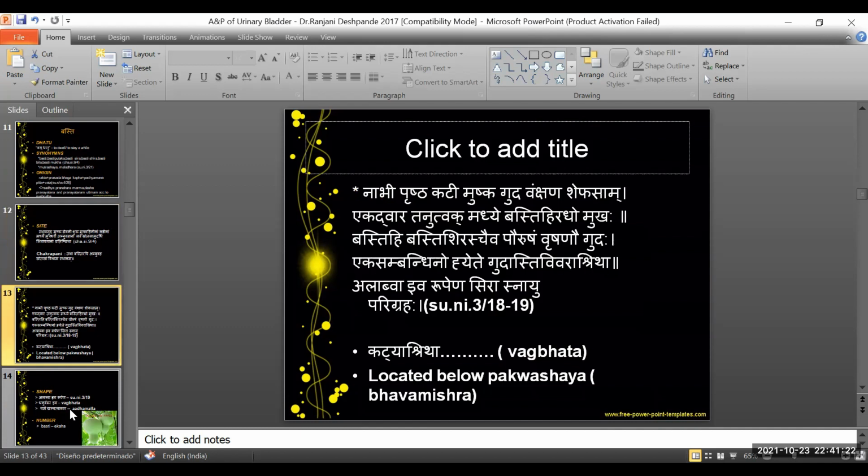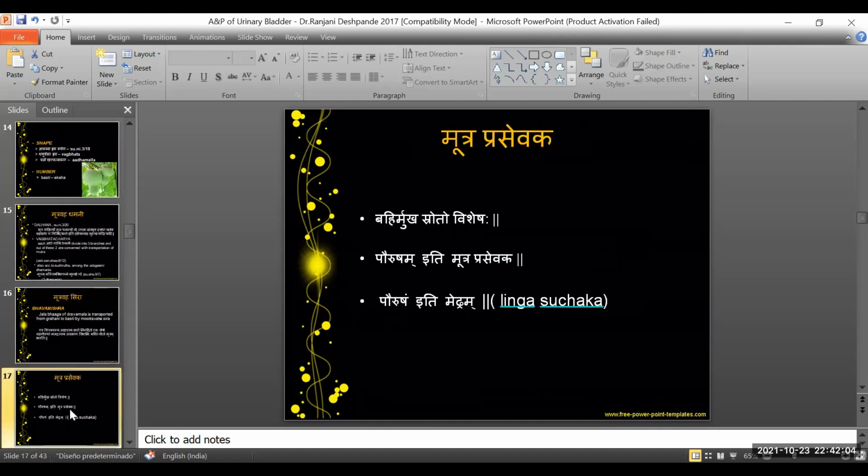Again, talking about how the basti looks, Acharya Sushruta explains the anatomical structure of the urinary bladder through the following shloka in the Nidhanasthana, 3rd chapter. Acharya says, Nabhi Prishta Kati Mushka Guda Vankshana Shefasam Ekadwara Tanustvak Madhye Bastihi Adomukhah, Basti Shirashchaiva Paurusham Vrushanau Gudaha, Ekasambandino Hyete Gudasti Vivarashraya, Alabva Iva Rupena Sirasnayu Parigraha. So this is what Acharya explains of how the basti looks, and we will analyze the shloka in the following way.